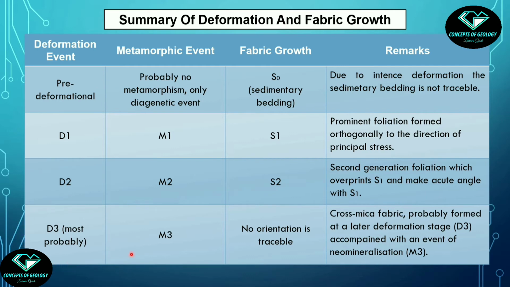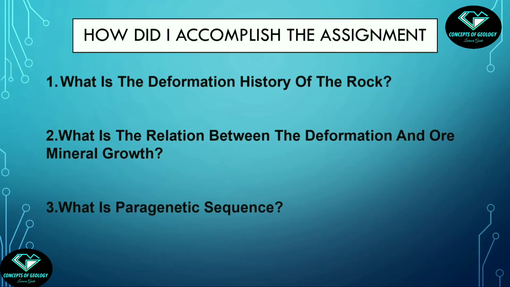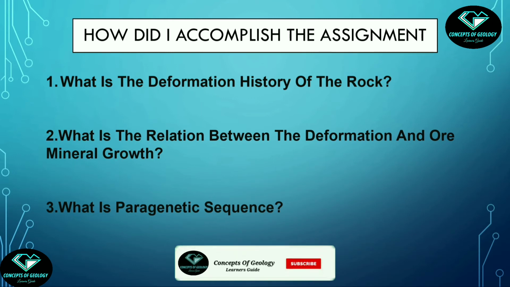This is the growth of cross mica fabric. So we are getting 3 events of deformation, D1, D2, D3, 3 events of metamorphic mineral growth, M1, M2, M3, and 2 distinct orientations, S1 and S2. Fine, so this is the summary of deformation. So we have found the answer to the first question. We have at least 3 events of deformation, D1, D2 and D3.